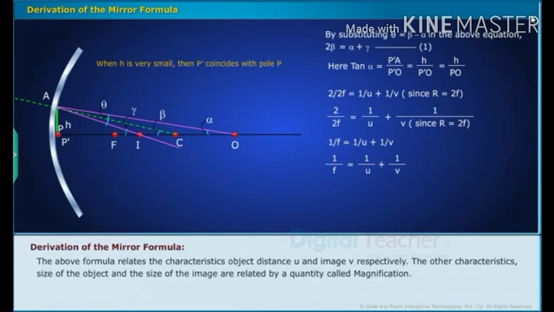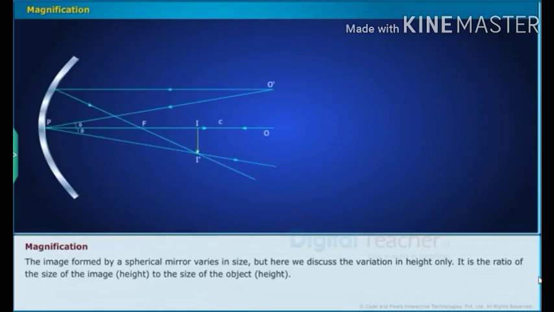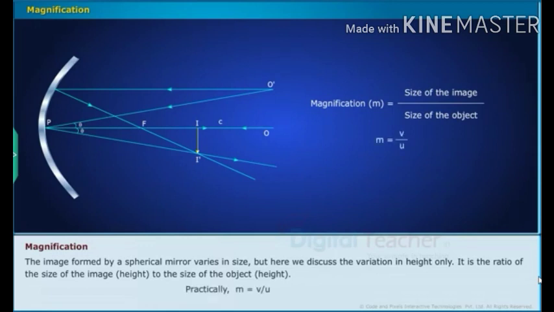The other characteristics, size of the object and the size of the image, are related by a quantity called magnification. Let us understand the magnification, that is the relationship between size of the object and the size of the image. Magnification: the image formed by a spherical mirror varies in size, but here we discuss the variation in height only. It is the ratio of the image height to the object height. Practically, m is equal to v by u.